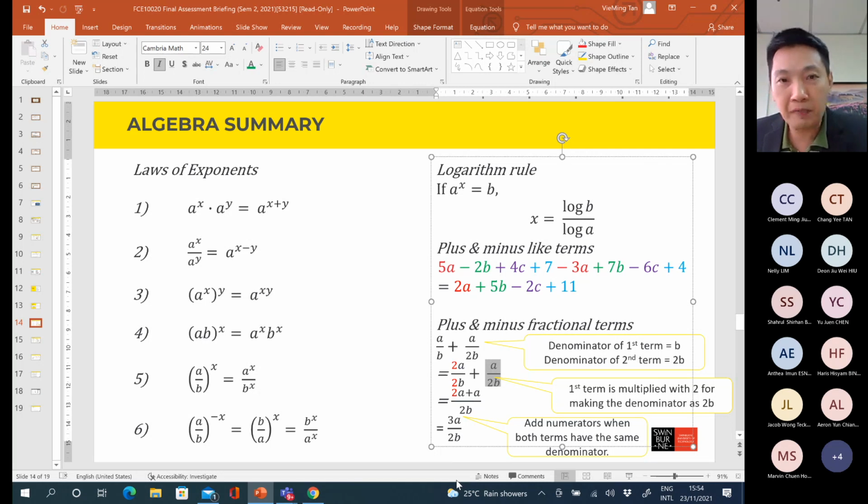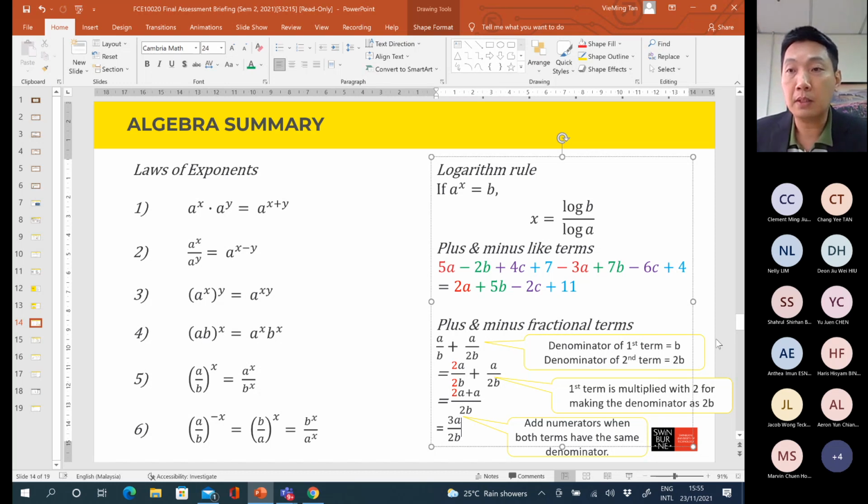Are we able to simplify again? Answer is no, because this numerator has a variable of a, and the denominator has the variable of b. That means we cannot use the exponent rule in order to simplify the a and b. So this is the final answer. And 3 divided by 2 is also what we call the simplest fraction. So just leave the answer until here.